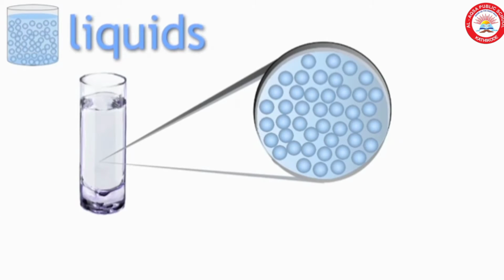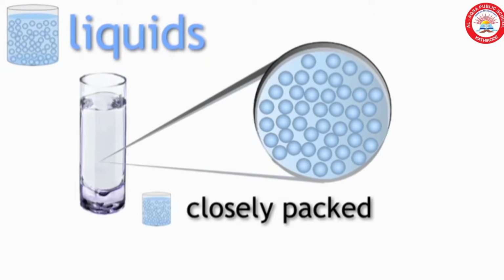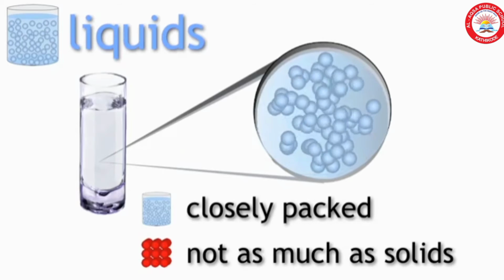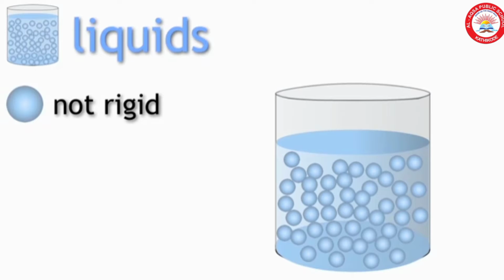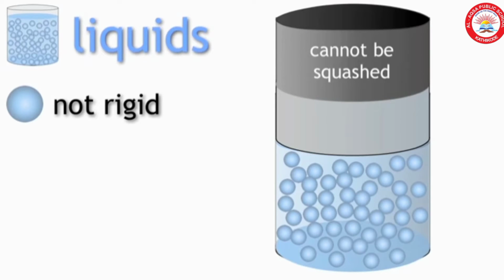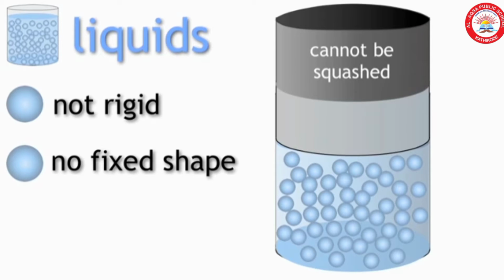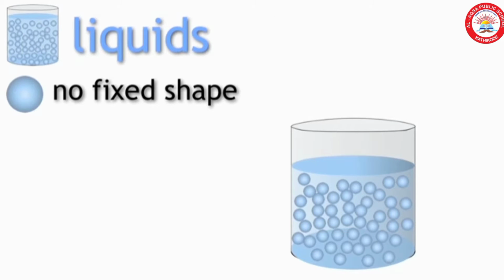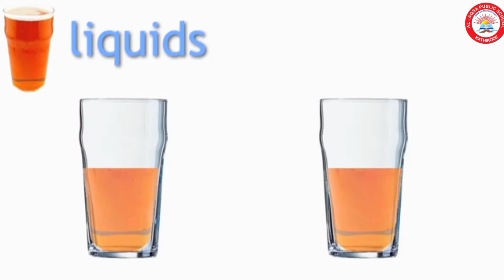The second one is liquid. Here also, the particles are closely packed, but not as much as solids. And it is not rigid and it has no definite shape and it cannot be compressed. It has fixed volume but it has no fixed shape. We can see liquids can flow from one place to another place. So we can say that it can flow.